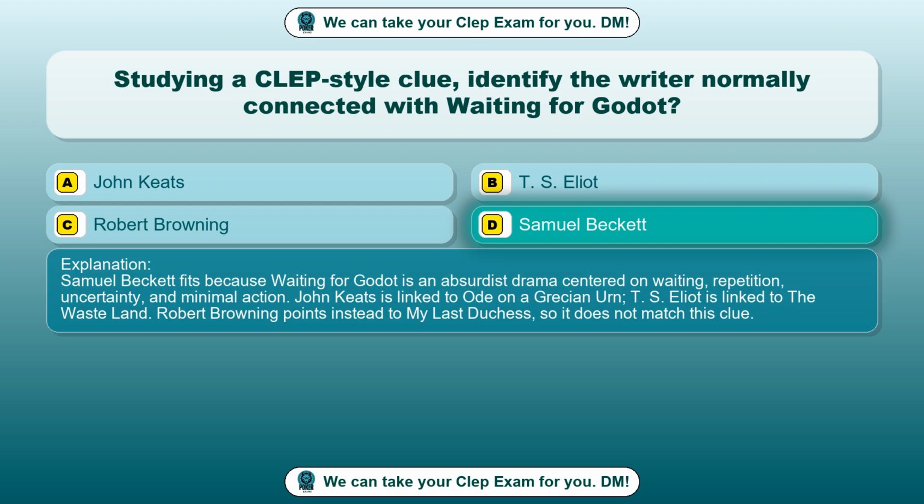Samuel Beckett fits because Waiting for Godot is an absurdist drama centered on waiting, repetition, uncertainty, and minimal action. John Keats is linked to Ode on a Grecian Urn. T.S. Eliot is linked to The Waste Land. Robert Browning points instead to My Last Duchess, so it does not match this clue.